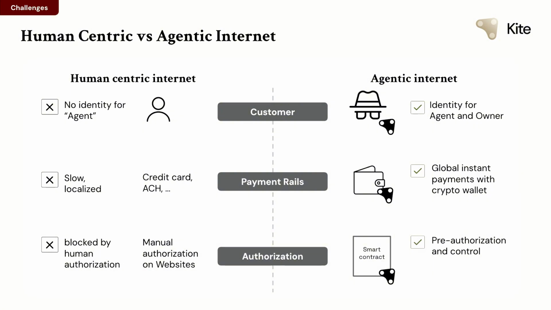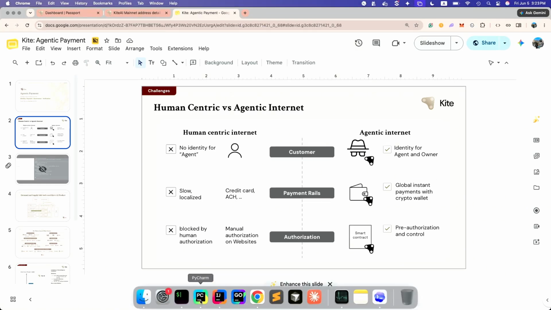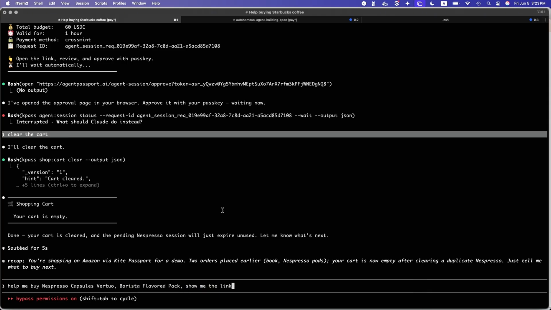That's actually not good because AI agents will be contributing to the majority of the traffic on the internet. It's already happening. For example, 80% of the visitors to our Kite AI developer doc website this week are already AI agents. It's happening already. I'm going to do a quick demo of this before we go.